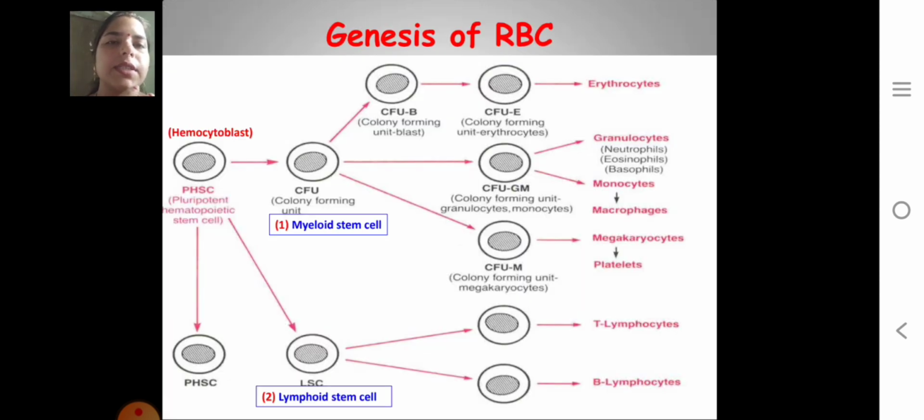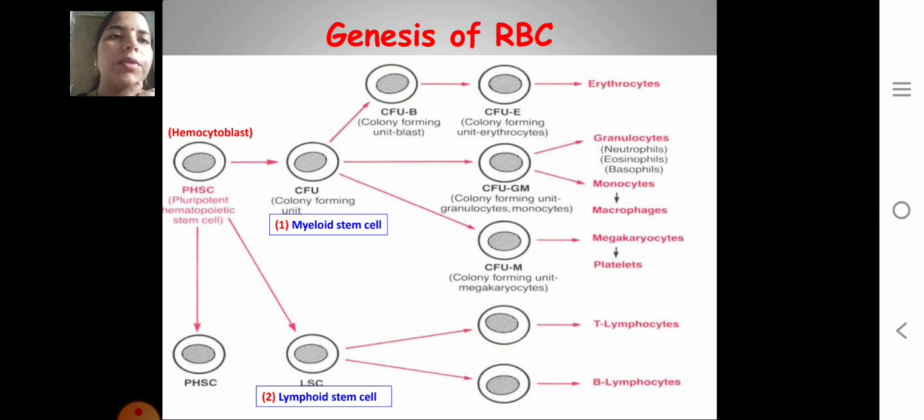Genesis of the RBC: it begins with the hemocytoblast, the PHSC, that is the pluripotent hematopoietic stem cell. First, the myeloid stem cell gives the CFU-B, colony forming unit blast, which is then converted into the CFU-E, colony forming unit erythrocytes. They are converted into the erythrocytes.